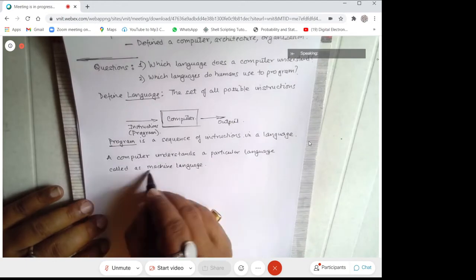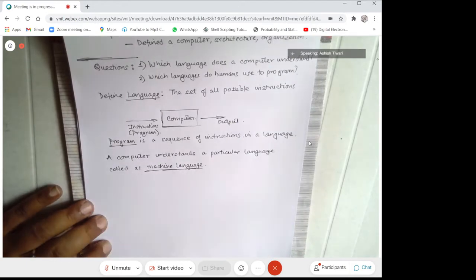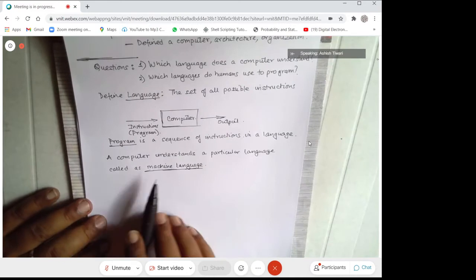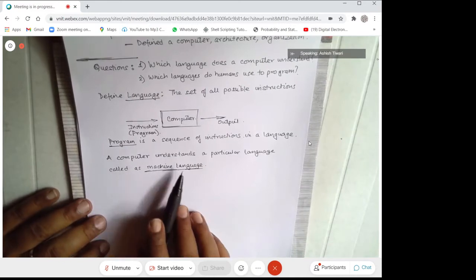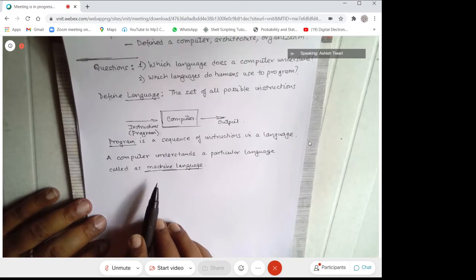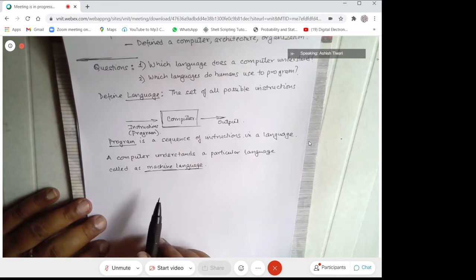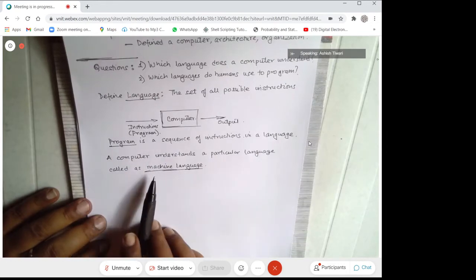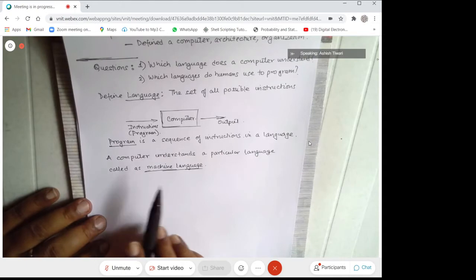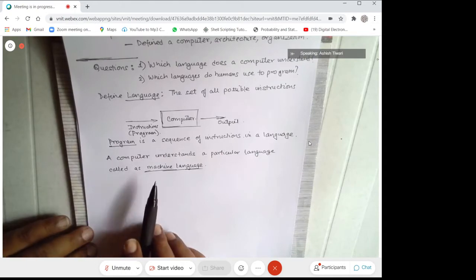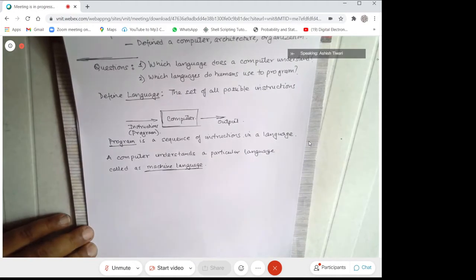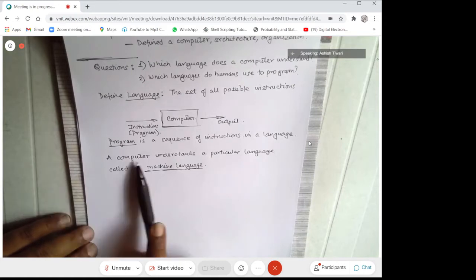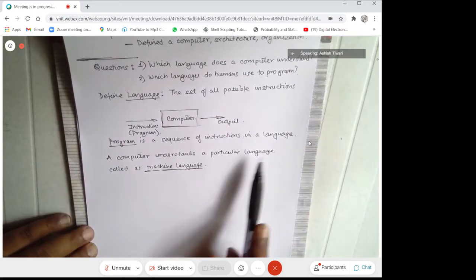This is very popularly called machine language, and I think you will realize that for different computers, this machine language would be different. If I take a computer A, it would be some machine language. If I take a computer B, it would be another machine language, and so on. Usually, a computer can understand only one language, although it is possible for computers to understand multiple languages also. But for the time being, we don't go into all those details. Maybe down the line, when we understand architecture or organization, we will figure out how we can do that. For the time being, a computer understands a particular language.